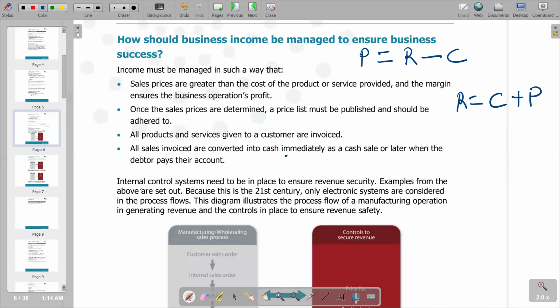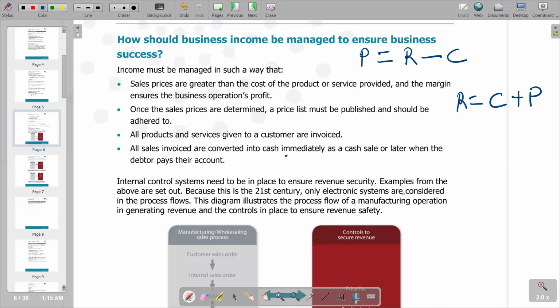These are procedures and processes put in place by a company for the prevention of fraud, the promotion of accountability, and to ensure the integrity of financial data. This is the significance of internal control systems. These internal control systems need to be in place to ensure revenue security. Remember, it's the prevention of fraud, which enhances revenue security.